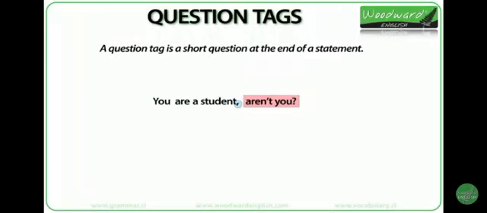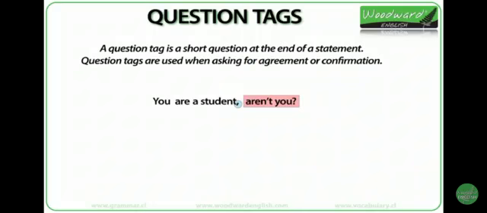A question tag is a short question at the end of a statement. For example, you are a student, aren't you? Aren't you is a question tag. You are creating a yes-no question at the end of your statement. In general, question tags are used when asking for agreement or confirmation, but we will see more about that in a moment.